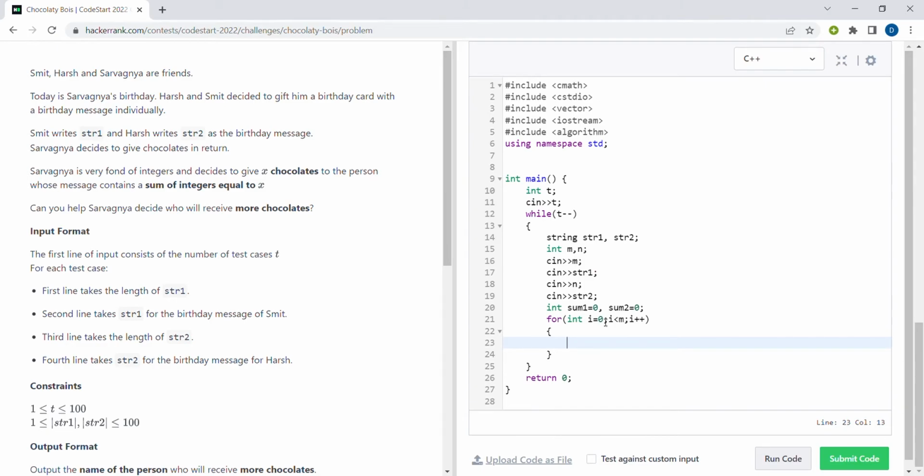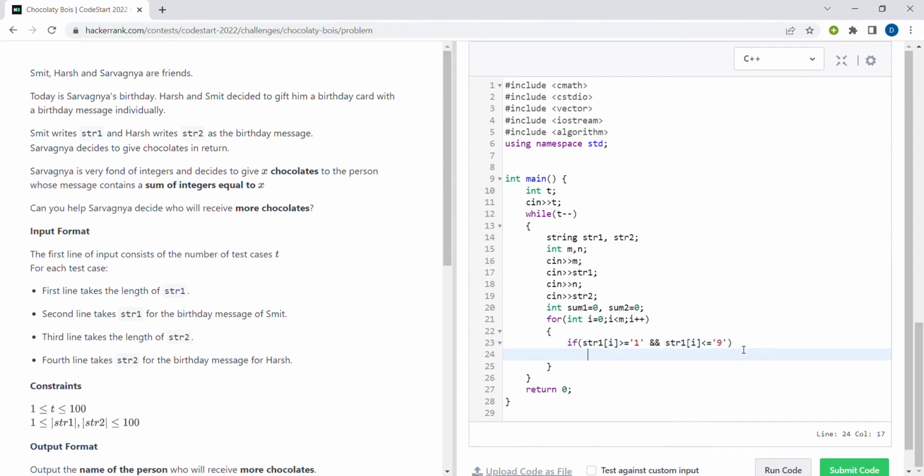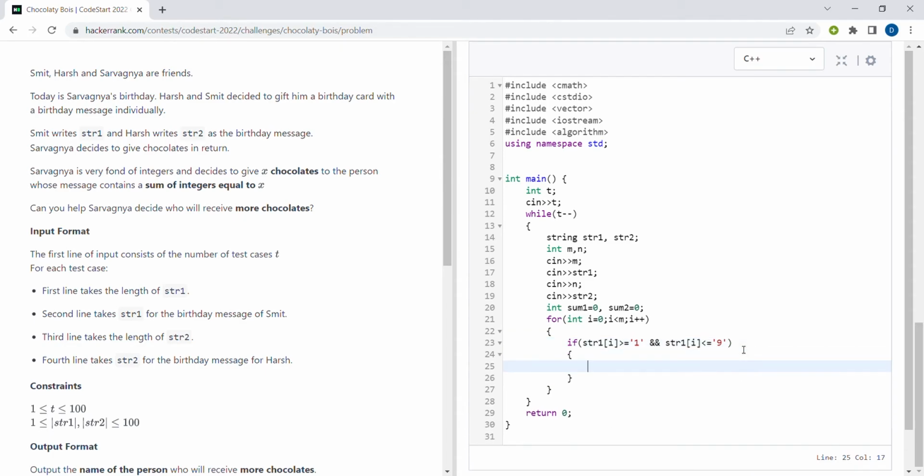Now at each index we have to check if it is an integer. So what we will check, if the character at the ith index is an integer, it should be greater than or equal to 1 and it should be less than or equal to 9. Here we are not including 0, because if it is 0 then also it would not affect the sum. So we are not considering 0, you can also consider 0. Then if it is an integer, we should add that to sum.